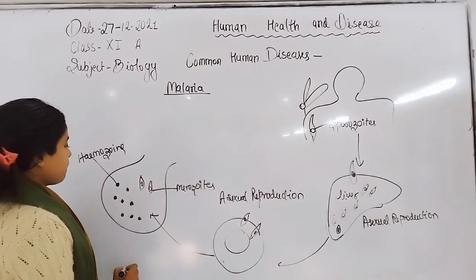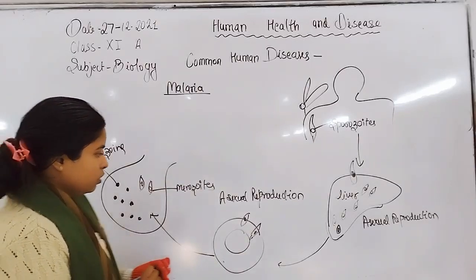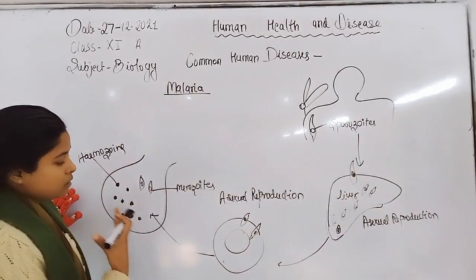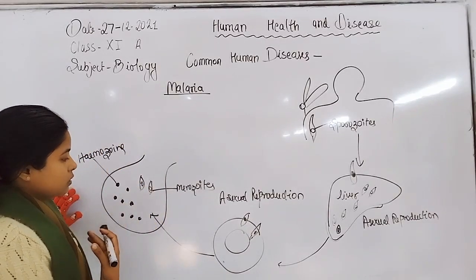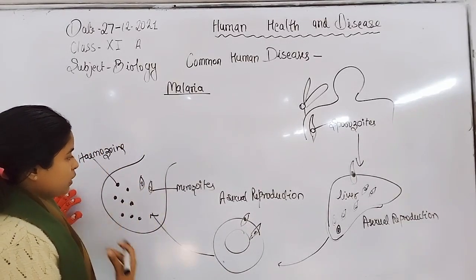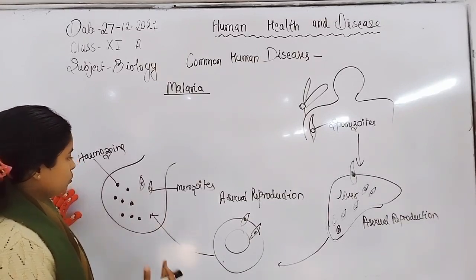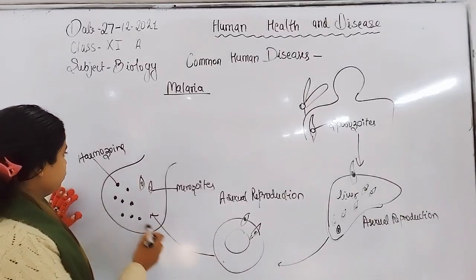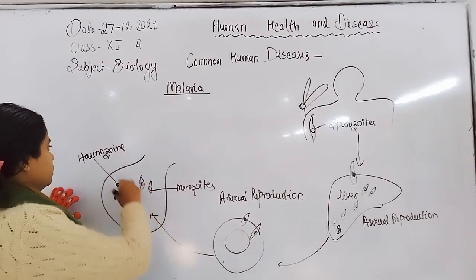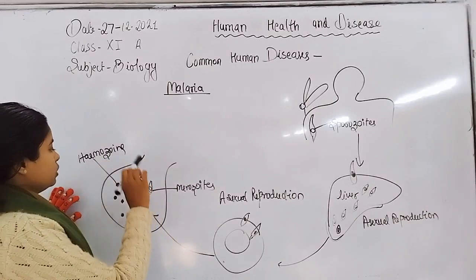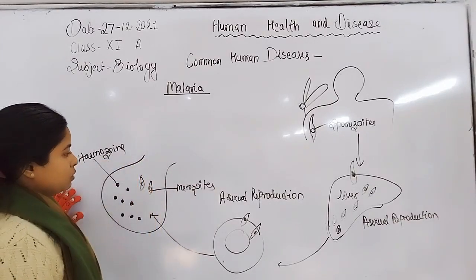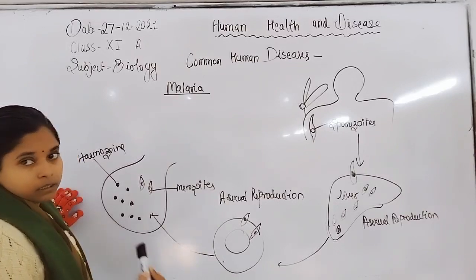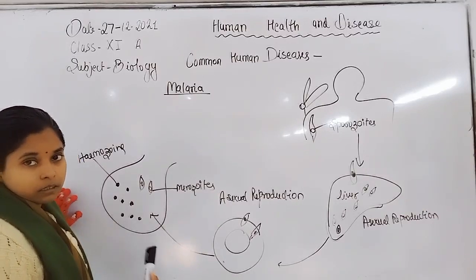Now, after causing infection in RBCs and damaging the RBC cells, the infected cells rupture or burst. Due to this, the parasites are released into the blood, and along with the parasites the hemozoins are also released into the blood. That causes toxicity in the human and triggers our immune response, and that's why the symptoms arise in a person.